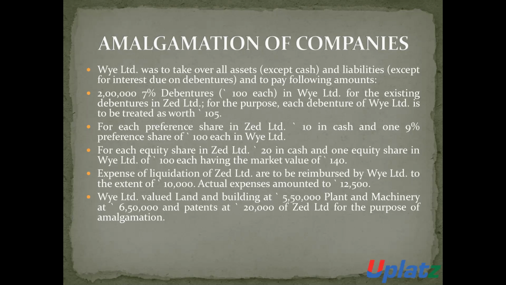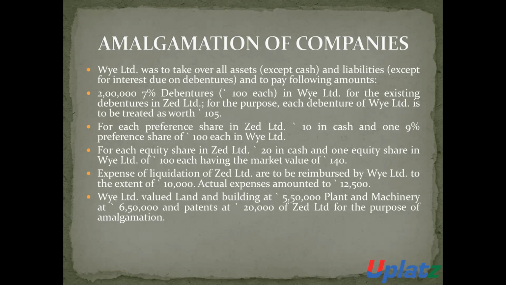Means Buy Limited will pay 2 lakh rupees as 7% debentures of rupees 100 each, means 2,000 debentures of rupees 100 each, value 2 lakh, to the debenture holders of Z Limited. For the purpose, each debenture of Buy Limited is to be treated at the value of 105.